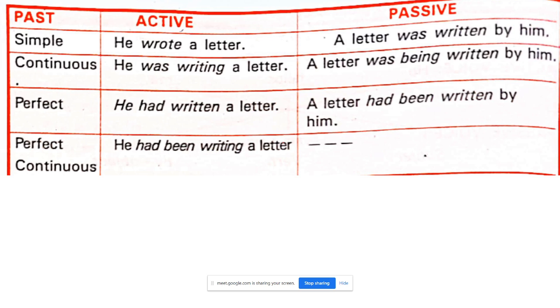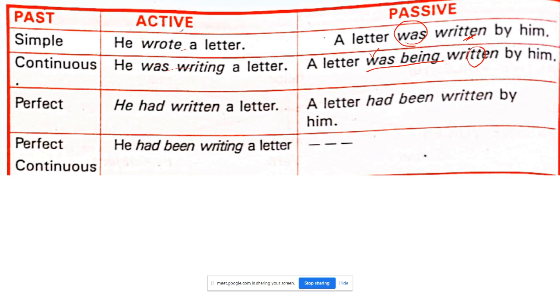Active: he wrote, past tense. He wrote, and was written. Have you seen? He wrote a letter, a letter was written. Why are you saying was written? Because here we have the past tense. Continuous: he was writing, and here was being written. In the present it is being written, in the past you write was being written.